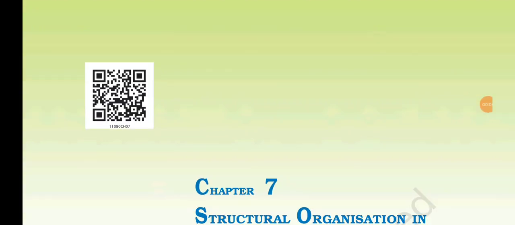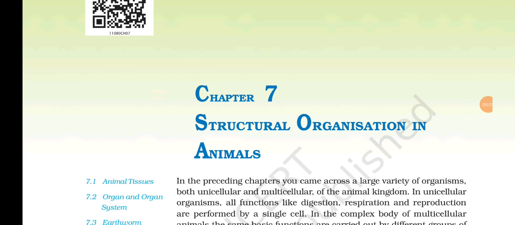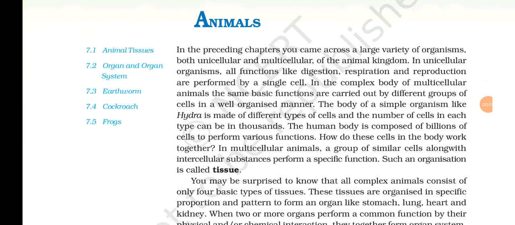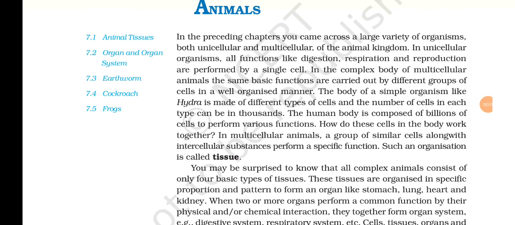NCERT Class 11, Chapter 7, Structural Organization in Animals. In the preceding chapter, you came across a large variety of organisms, both unicellular and multicellular, of the animal kingdom.